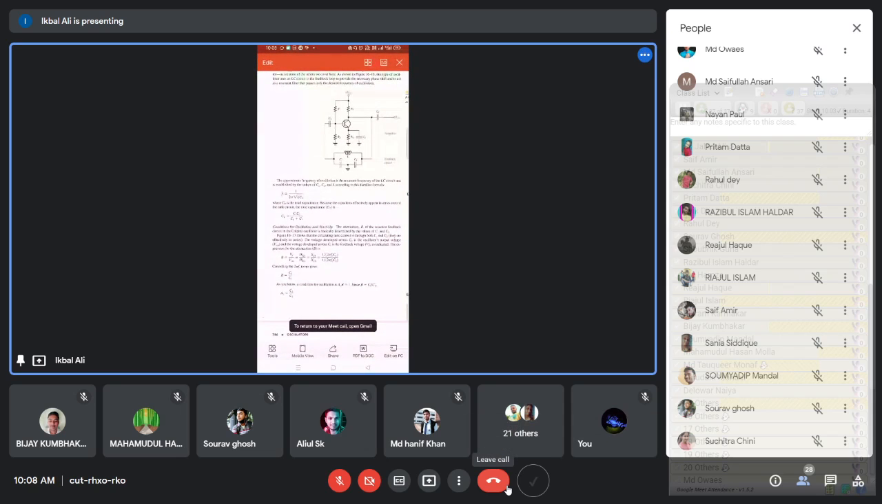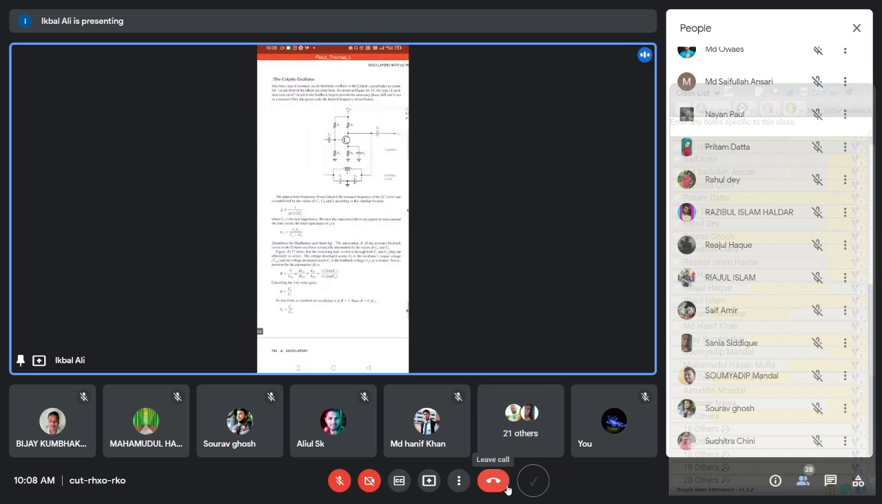Initially, we have understood the amplifier, then we have applied positive feedback, then we have made A beta equal to 1, that is, loop gain equal to 1. Then under that condition, the circuit can produce some signal by itself.